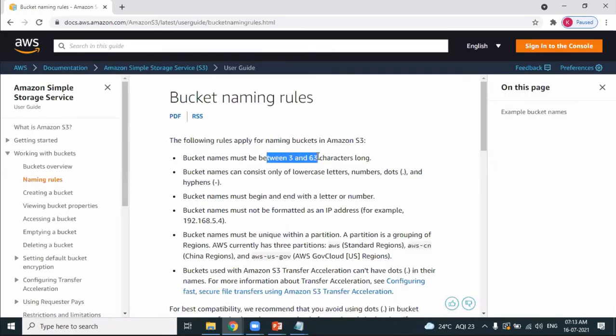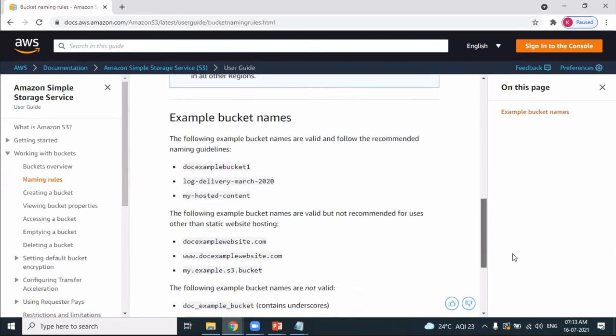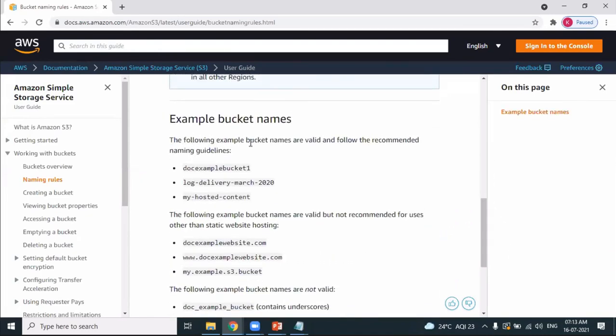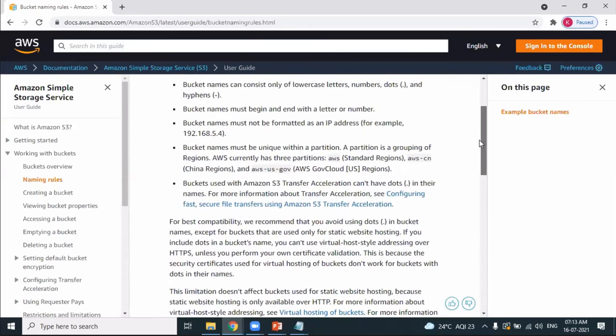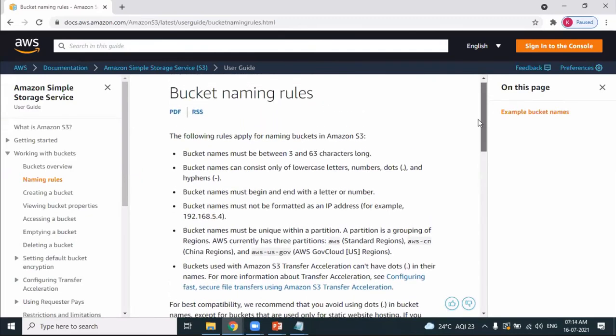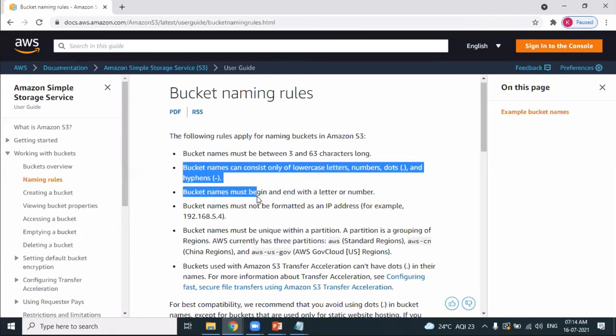Bucket name should be 3 to 63 characters long. Bucket name can consist of lowercase letters, numbers, and dots. Bucket name should begin and end with a letter or a number. Bucket name should not be in the form of an IP address. This is how your bucket names look like. So keep a note of these. You should not start with a special character, and you should not end with special characters. So keep this in mind when you're naming a bucket.